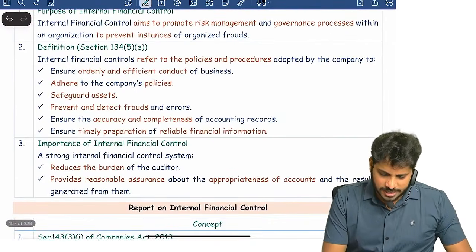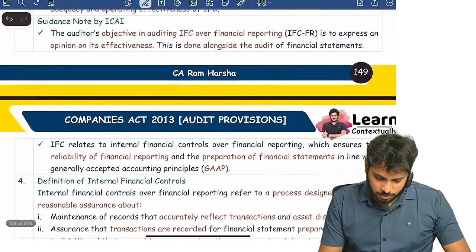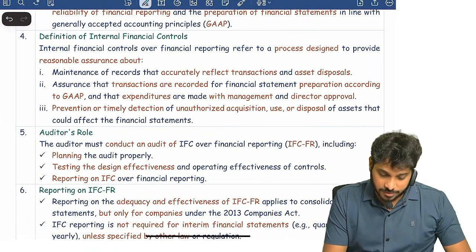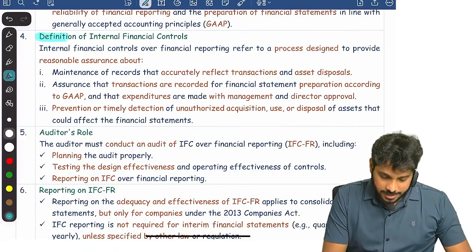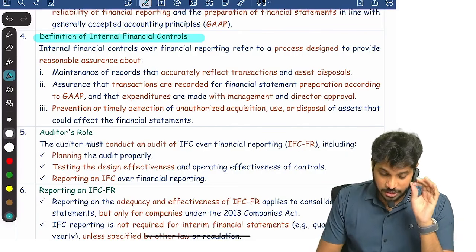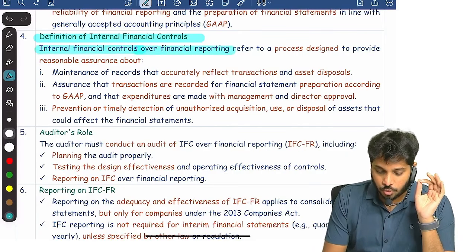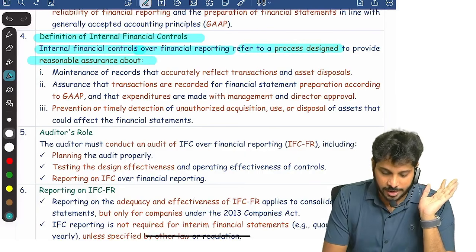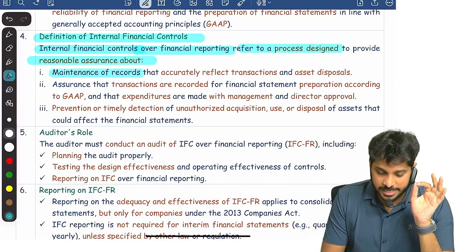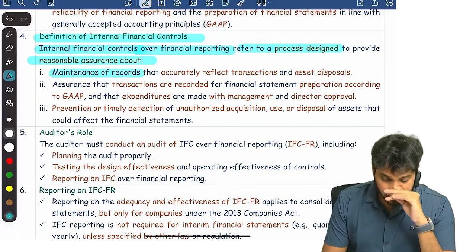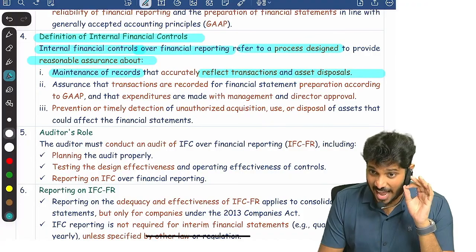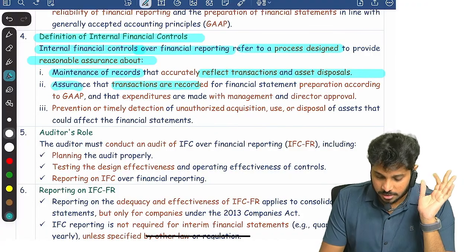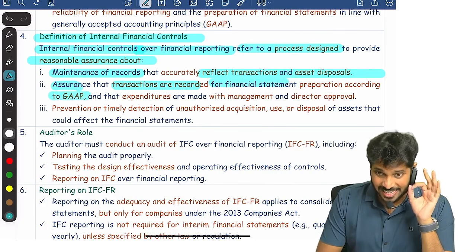So what exactly is internal financial control all about? Definition of IFC, you see this. Internal controls over financial reporting refers to a process designed to provide reasonable assurance about maintenance of accounting records, so that they reflect transactions and assets accurately. And they give an assurance that transactions are recorded for financials as per GAAP.